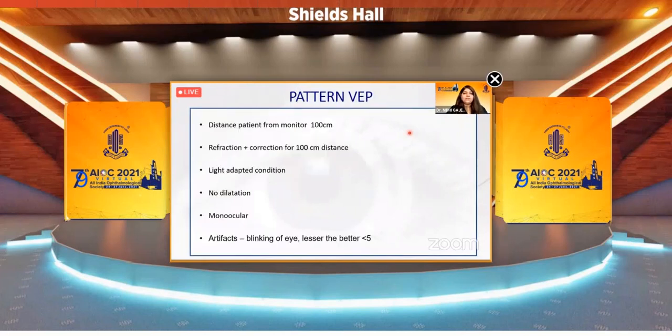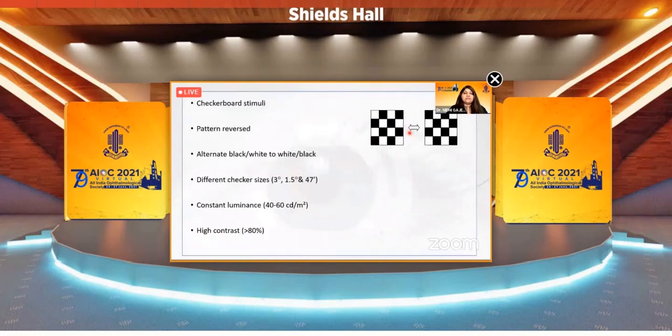So in pattern VEP, the distance from the monitor is 100 centimeters. Refraction should be done. The patient should be light adapted, with no dilatation, tested monocularly, and any artifacts like blinking of eyes should be avoided. The lesser the better; impedance should be less than 5.